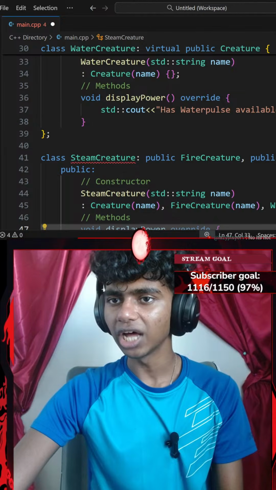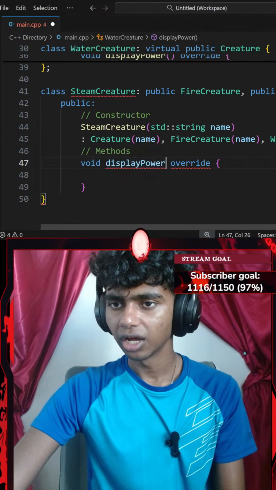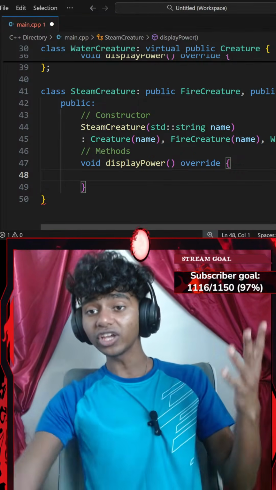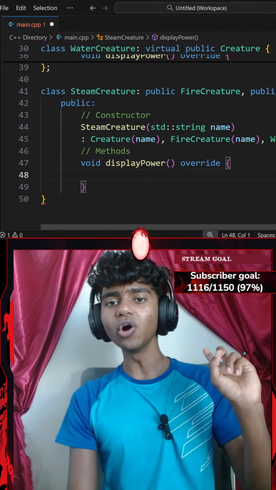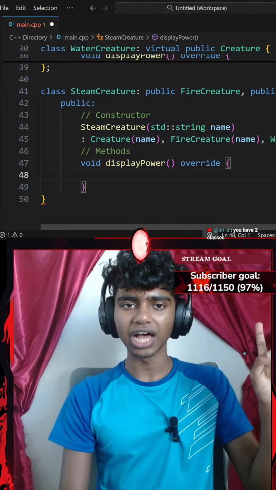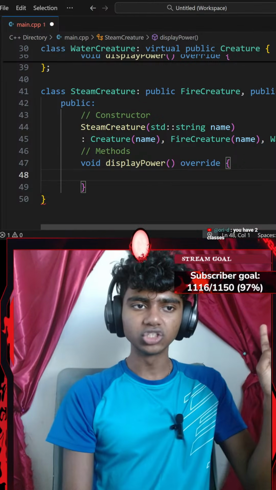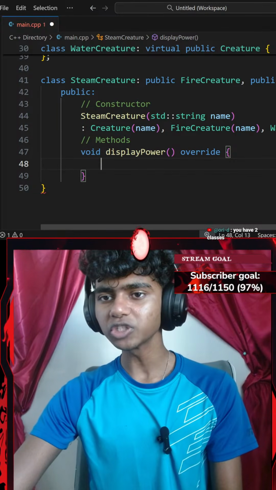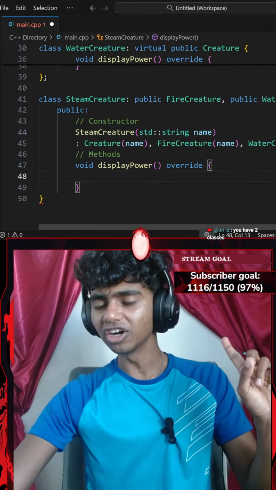Let's go ahead and copy that. Okay, actually, I forgot how to put parentheses. There we go. Oh, that actually fixed it. Okay, so we needed to add a method. No wonder it was having that error. You have two classes, so the compiler needs to understand which one to call first. Oh, I see. Okay, guys, this actually makes so much more sense now. So I did learn a new thing, honestly.